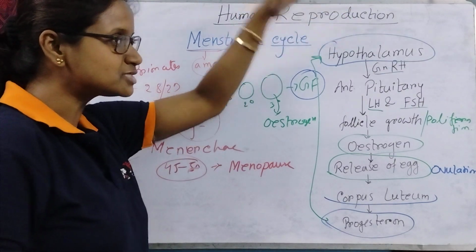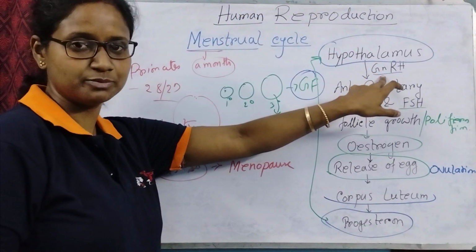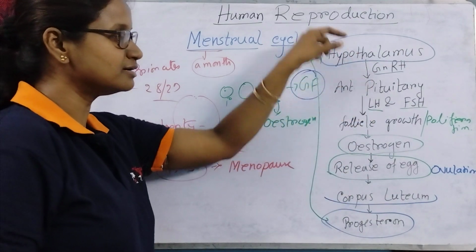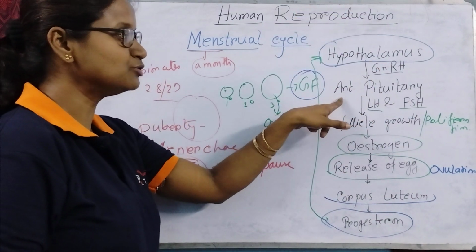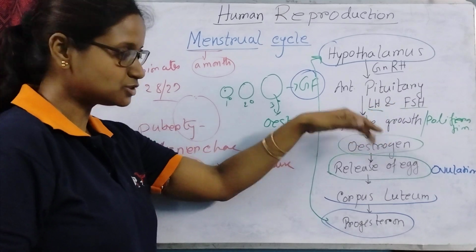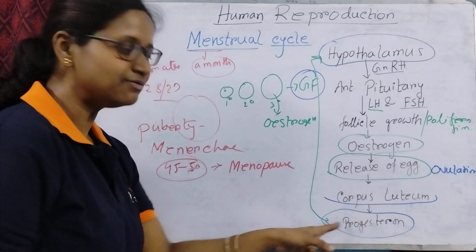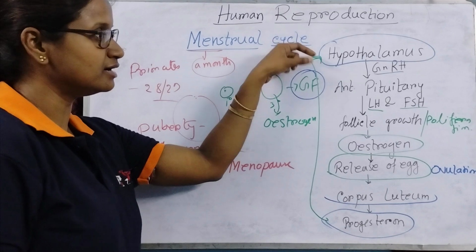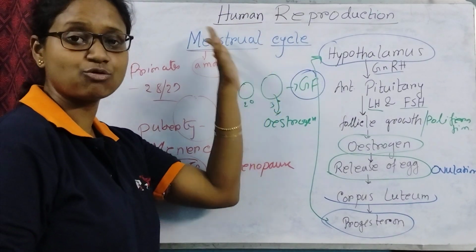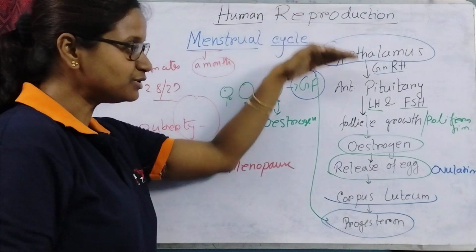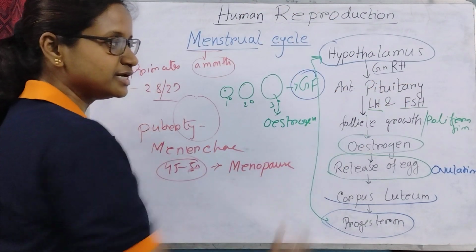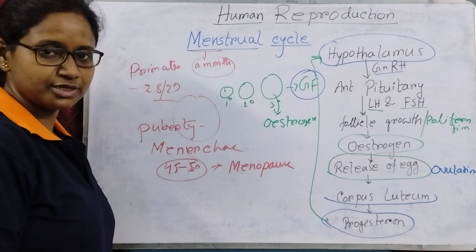And the hypothalamus stops releasing gonadotropin hormone, because whenever the hypothalamus releases gonadotropin hormone, it simultaneously stimulates the anterior pituitary to release FSH and LH. So the high level of progesterone gives the negative feedback to the hypothalamus to stop releasing the gonadotropin hormone. And that will help the anterior pituitary to stop releasing the follicle stimulating hormone.